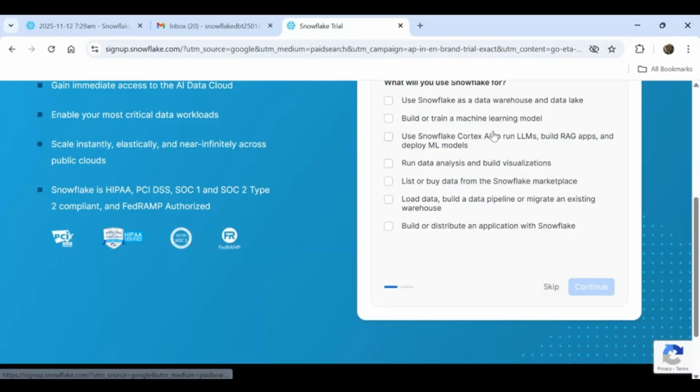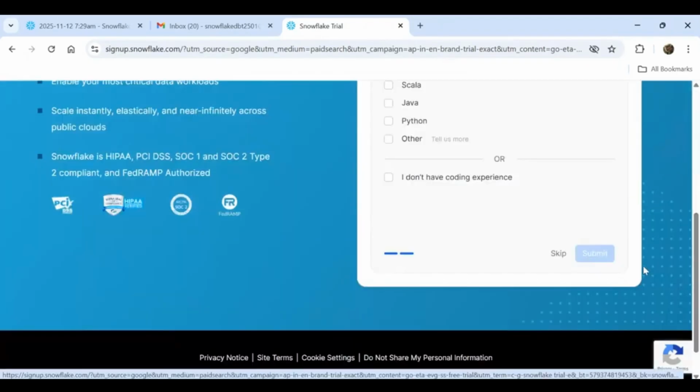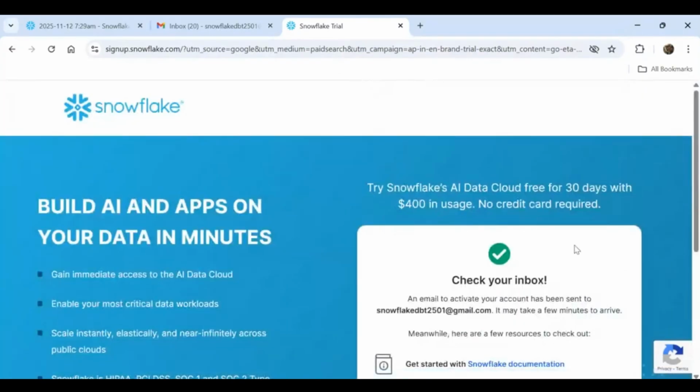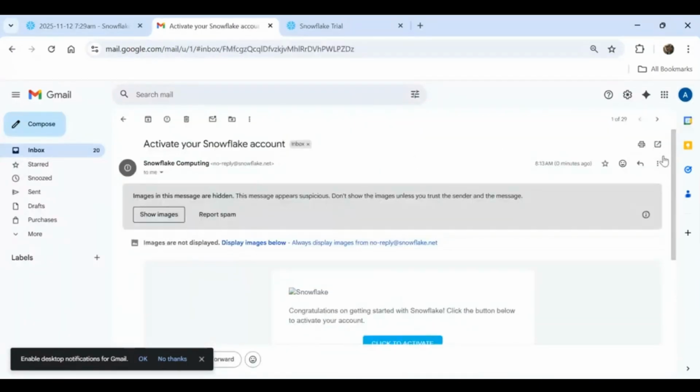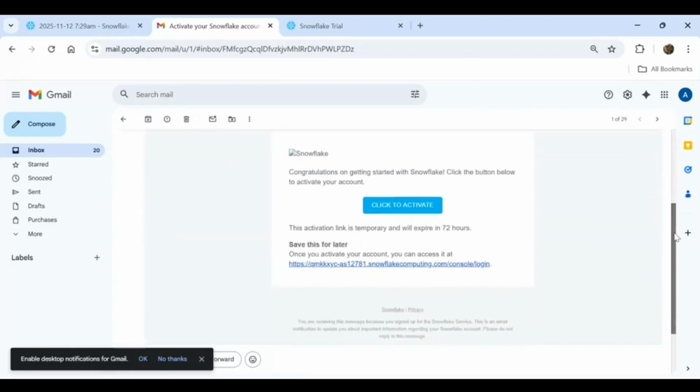After that, they will be asking a couple of questions, two questions actually. You can skip them. You don't need to answer. And it is done. Check your inbox. There will be one email sent. So you can see they have sent "activate your Snowflake account". One email like that will be coming. You can click on that, and after that you can click to activate the account.